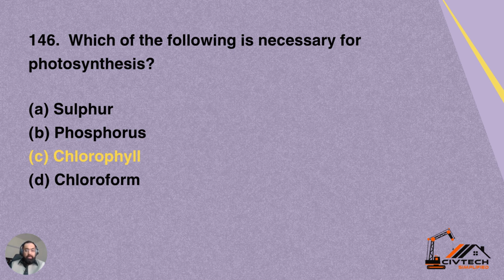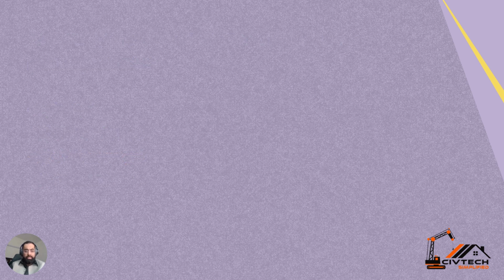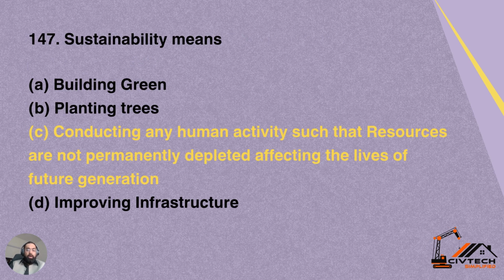146. Which of the following is necessary for photosynthesis of the plants? Number A, sulfur. Option B is phosphorus. Option C is chlorophyll. Option D is chloroform. Option C is the correct option, which is chlorophyll. Chlorophyll is necessary for photosynthesis.